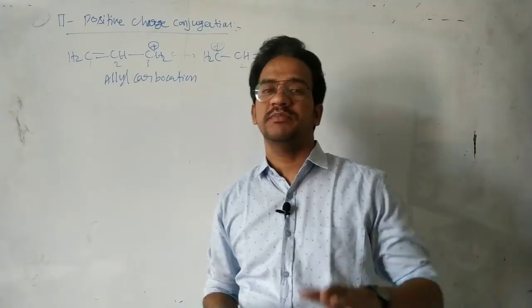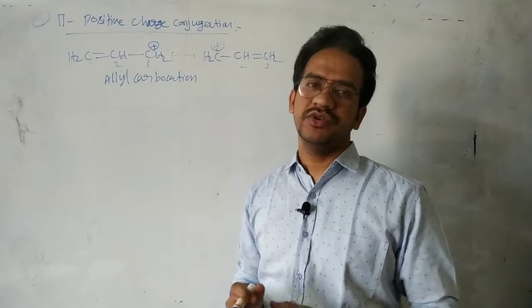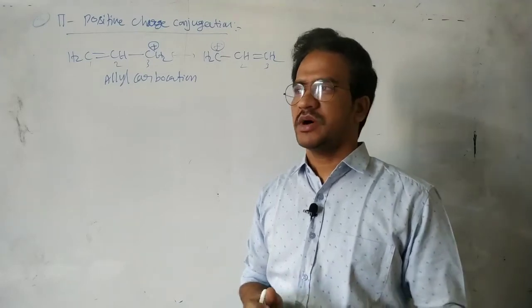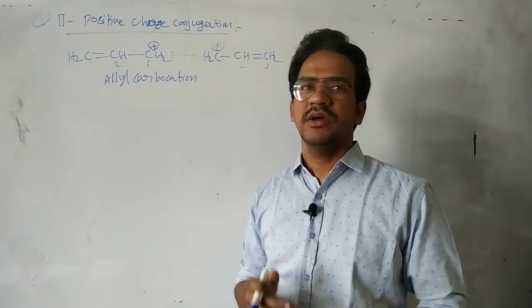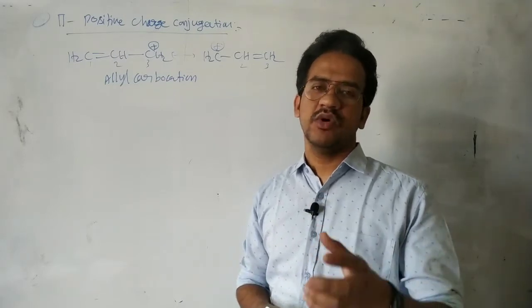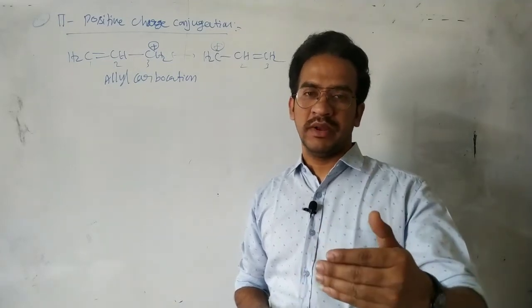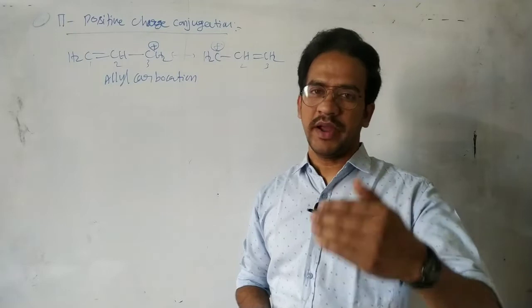So the pi electrons are delocalized and the positive charge is also delocalized. That pi positive charge is delocalized because of the conjugation with the pi bond, that means the proper connection with the pi bond.